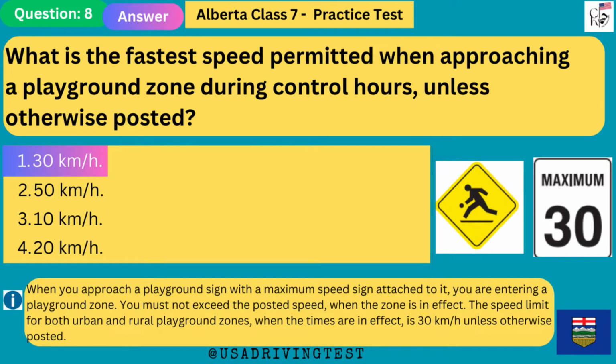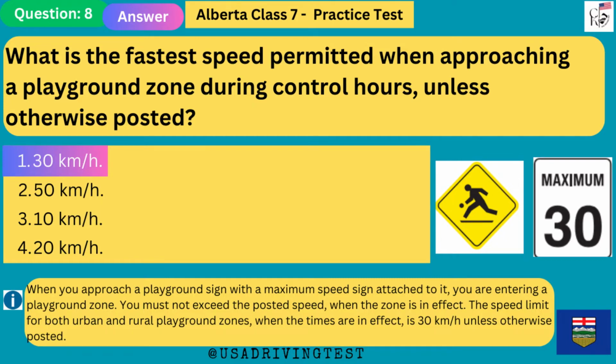When you approach a playground sign with a maximum speed sign attached to it, you are entering a playground zone. You must not exceed the posted speed when the zone is in effect. The speed limit for both urban and rural playground zones, when the times are in effect, is 30 km per hour unless otherwise posted.